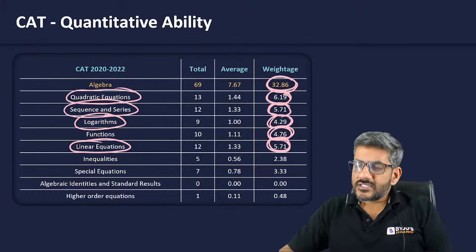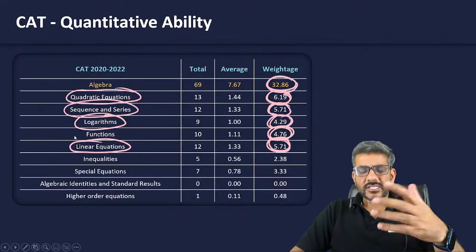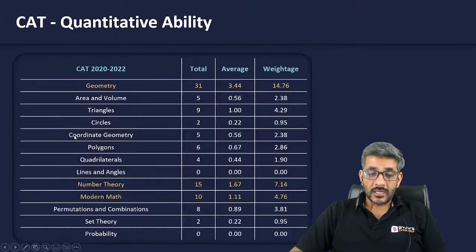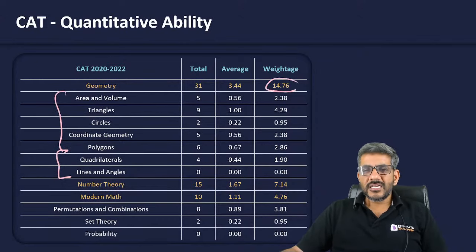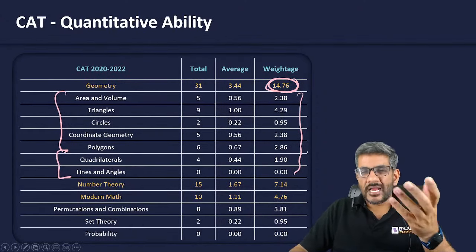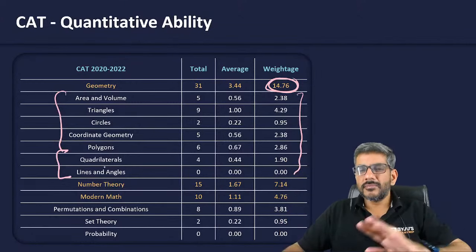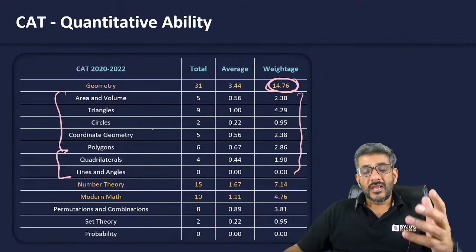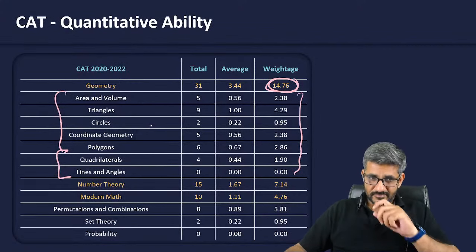So by doing these 4 areas in detail, you can do the other areas, probably just the basics of those. Now, when I talk about geometry, this is something that you can do all of them completely. 15% of the questions have been from geometry, and these are the percentages. You can't say that 4.29 is not that high a percentage, that I can say it is greater than 2.38, so therefore I would not be doing it. Probably you can do all of them, and you have studied all these areas in your school days. You would be able to do them fast enough.